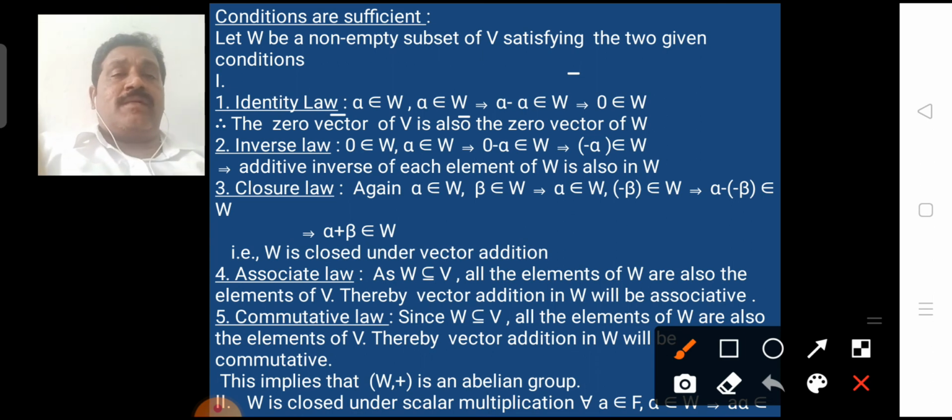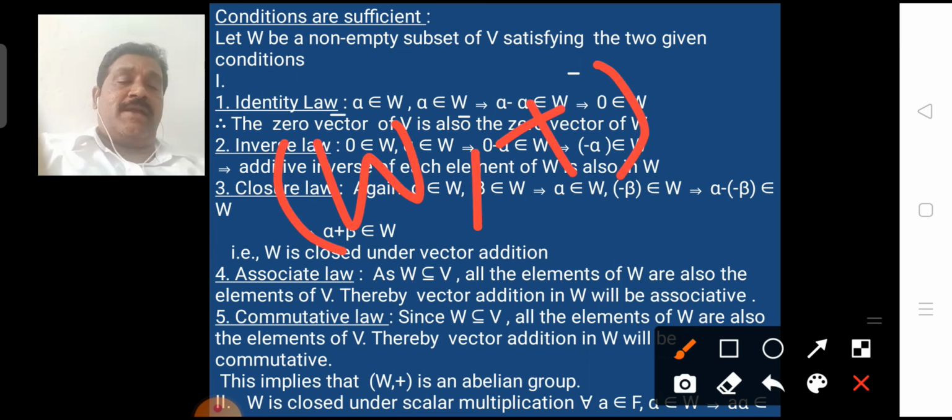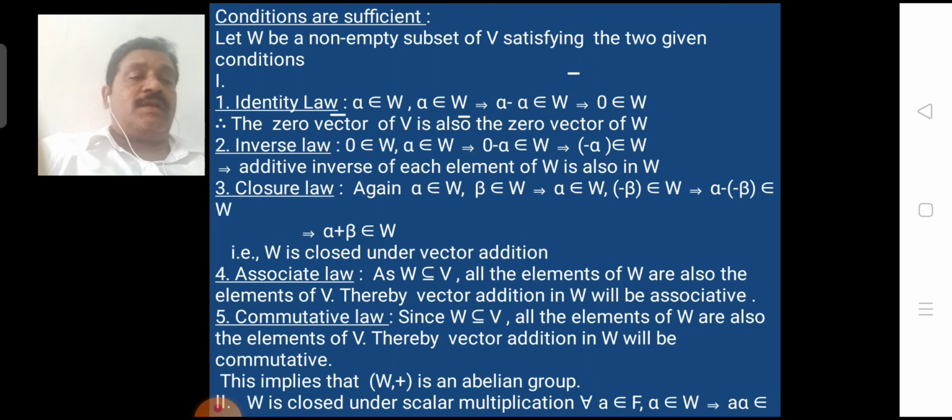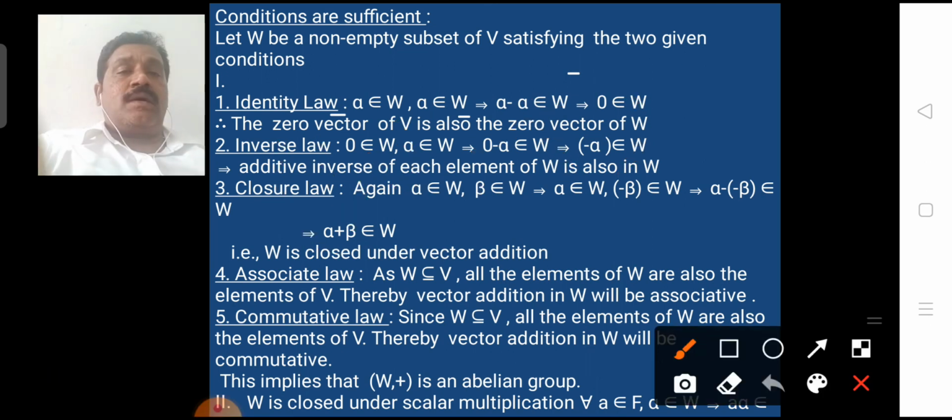In Roman numeral 1, we have to prove (W, +) is an abelian group. For that, there are 5 laws involved in an abelian group. They are identity law, inverse law, closure law, associative law, and commutative law. The first one is identity law.